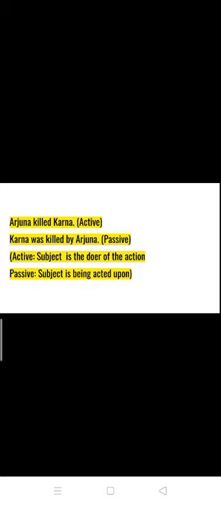So when the subject does the action, we say that it's written in the active voice. Here, Arjuna killed Karna. When the subject is the receiver of the action, Karna was killed by Arjuna, then we say that the sentence is written using the passive voice.